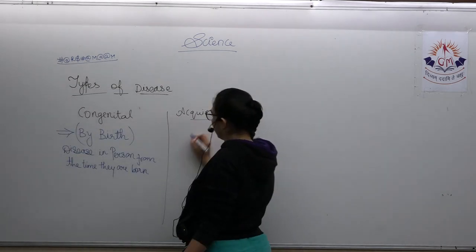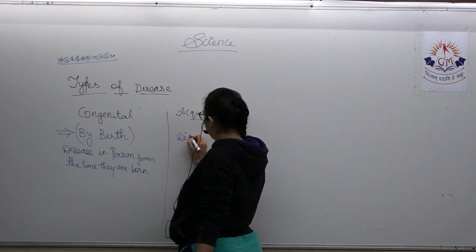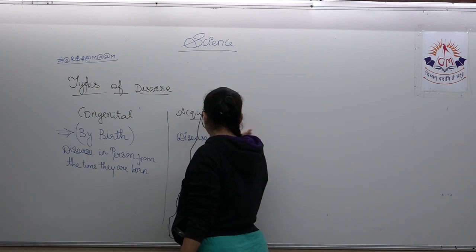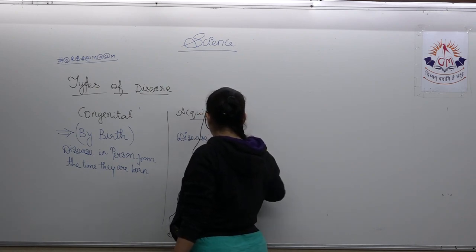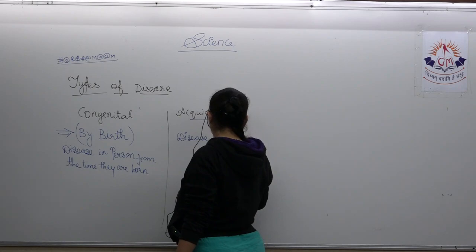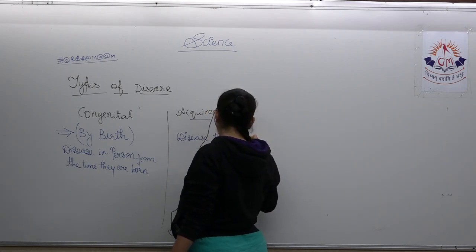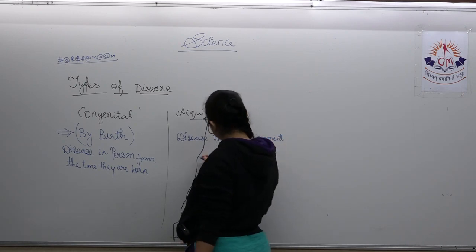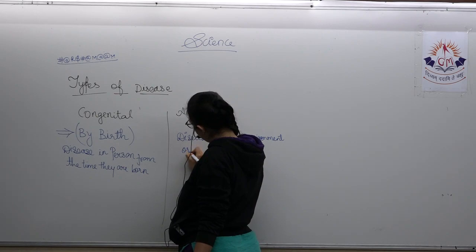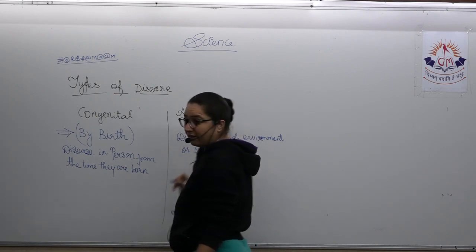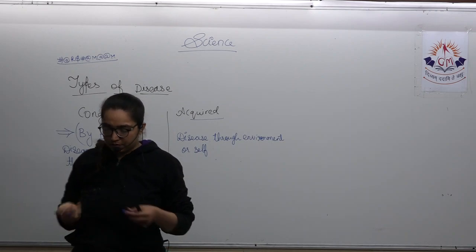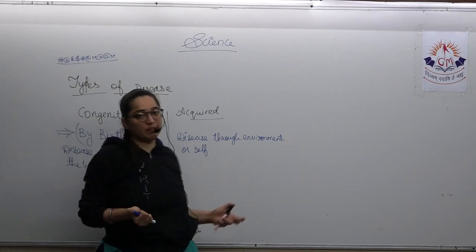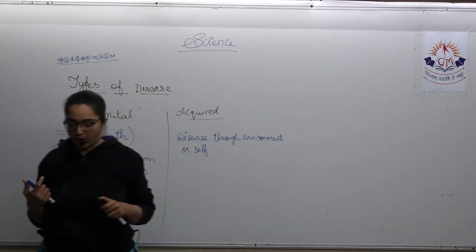Acquired disease, that means the disease which is caused either because of properly not taking any nutrient or through the environment, then that is called as the acquired disease.